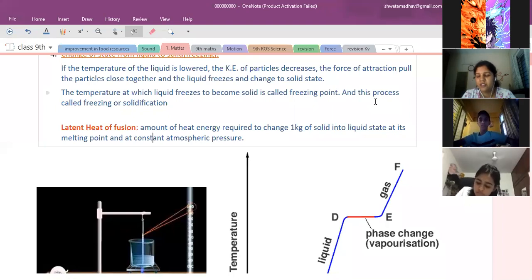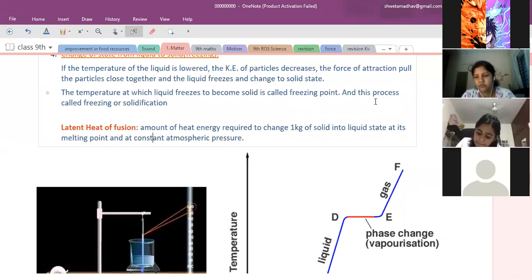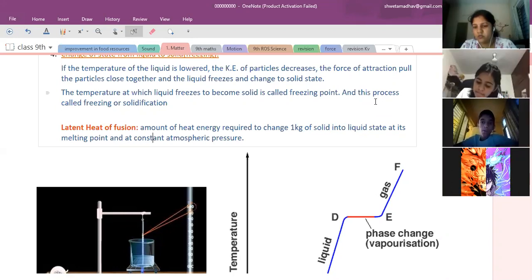So those gaseous states are called vapor. Clear, Pathikrit? Ajinkya, is that clear now? Yes, ma'am.